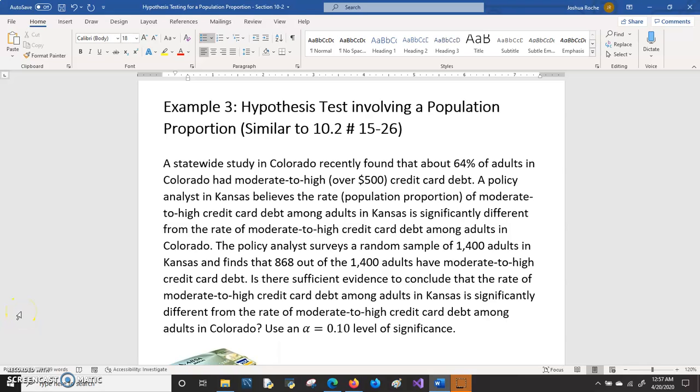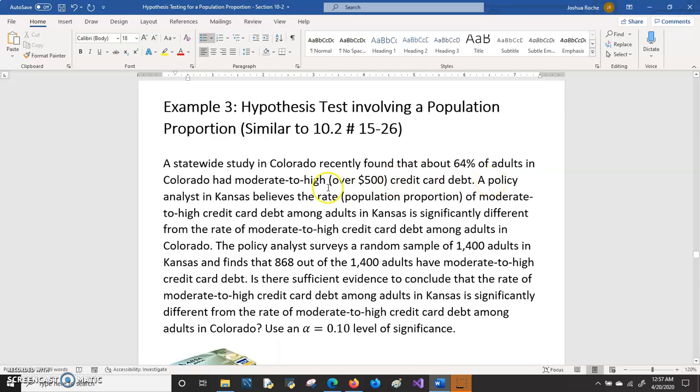In this video, we'll take a look at a third example of a hypothesis test involving a population proportion. A statewide study in Colorado recently found that about 64% of adults in Colorado had moderate to high, in other words, over $500 in credit card debt.